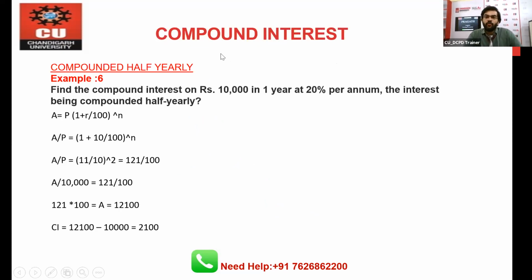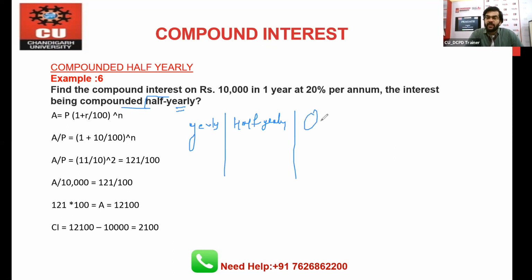Okay. Now we have discussed a question in which yearly time was mentioned, right? But right now we have compounded half yearly. Now there is a case where yearly can be mentioned, there is a case where half yearly can be mentioned, and there is a case where quarterly can be mentioned, right? So in the yearly case, if you have the rate as a% and time as t years, right?